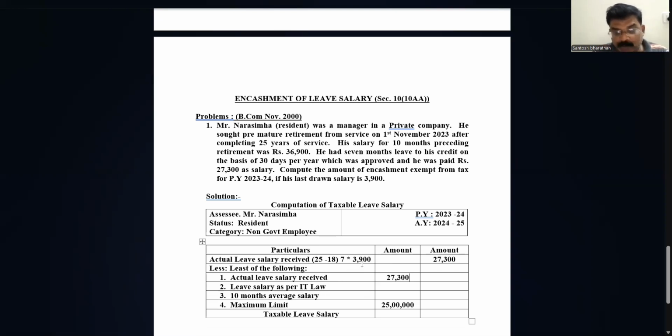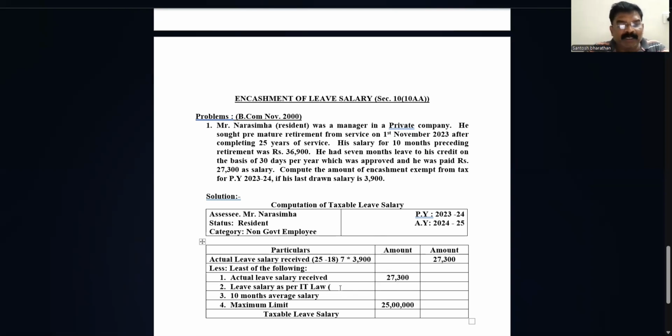See, this is how we are going to cross check the leave salary amount. Last 7 months, the leave which he has not availed during the period, into last drawn salary. Last drawn salary we have in the problem, 3,900. If I multiply, we get 27,300, the same thing which they have given in the problem also. Actual leave salary received, I have written the same amount, 27,300. Now we calculate the leave salary as per IT law.